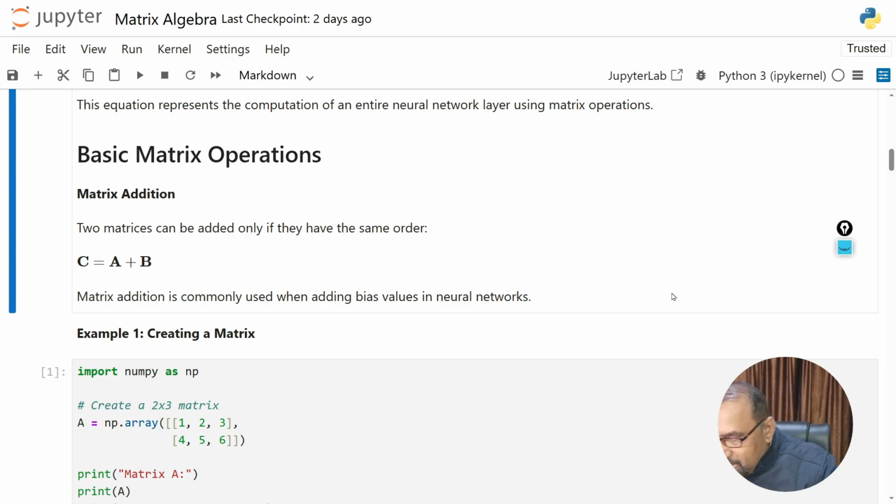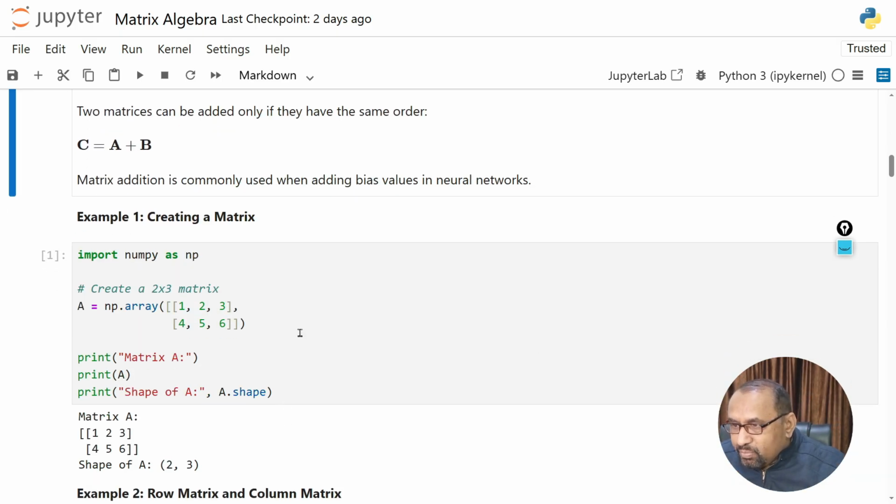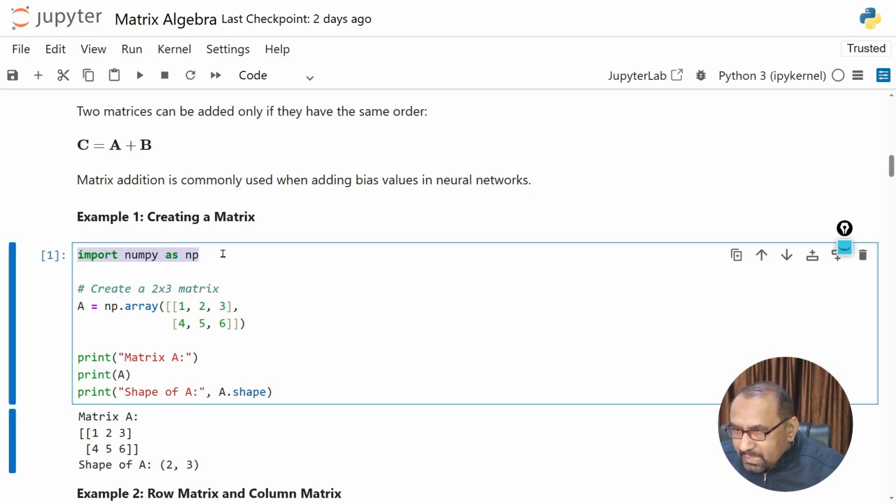For example, how we can create a matrix and how we can perform different types of operations. Suppose that in this example we are importing the NumPy library. So this is the very first statement, used here to import NumPy as np. Then we will create a matrix having the order 2 by 3. So how can we do it? We will use np, the abbreviation for NumPy.